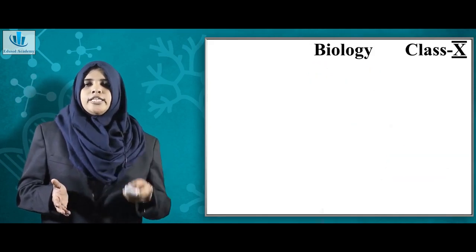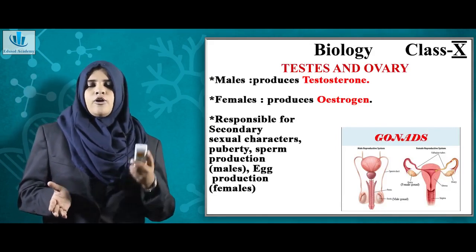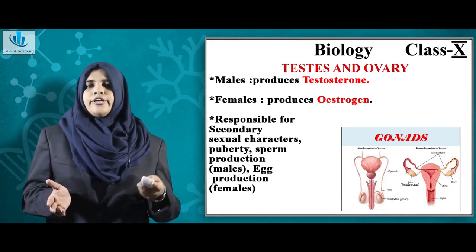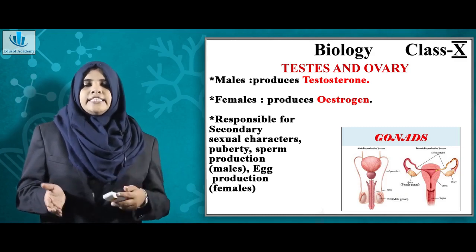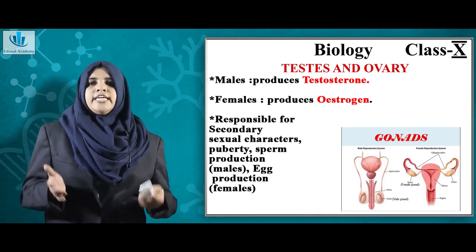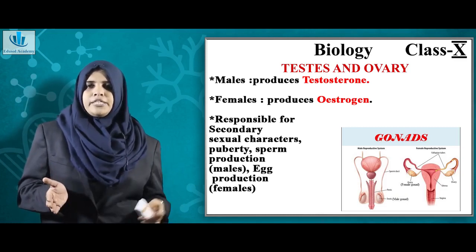Now coming on to the reproductive system. In the male reproductive system there is a hormone called testosterone, and in females the hormone is estrogen. These are responsible for the secondary sexual characters. What are those characters? We will study in the coming chapter.